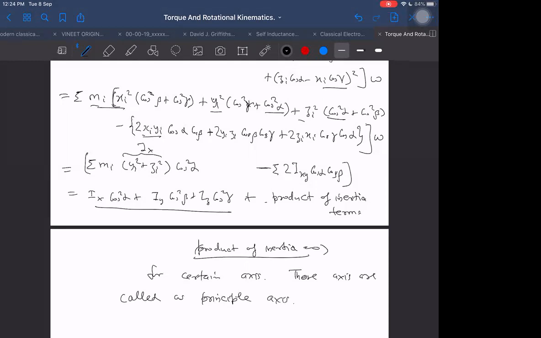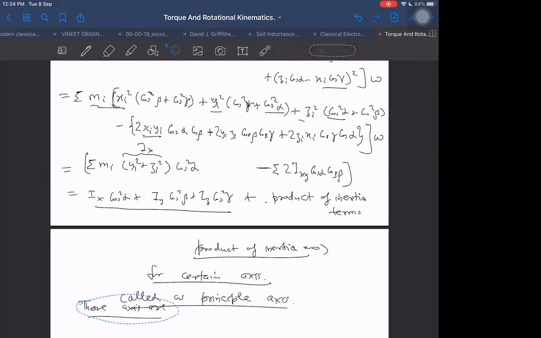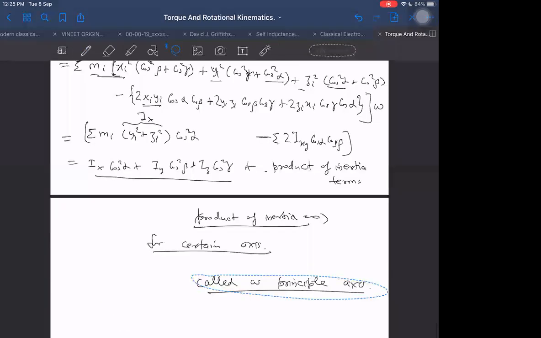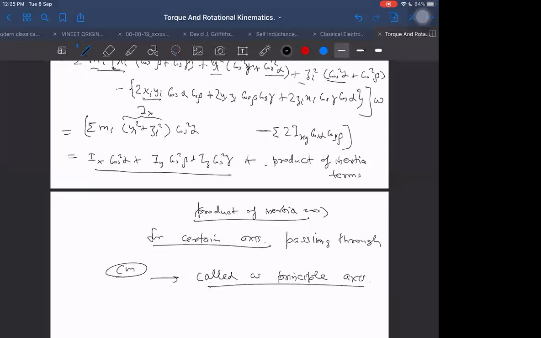The product of inertia terms will be 0 for certain axes, but this happens only for which cases? This happens only for the axis passing through the center of mass. One more thing I should add here: it does not happen for a general axis. It happens only for certain axes passing through the center of mass. So always it will not be true, but it will be true when the axis is passing through the center of mass.